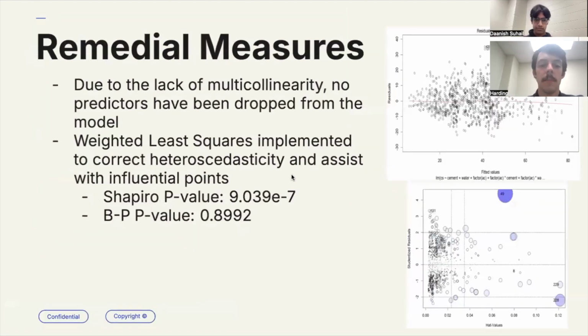For remedial measures, due to the lack of multicollinearity, I did not remove any predictors right off the bat from the model. I ended up using a weighted least squares model to correct for the non-constant variance as well as assist with those influential points. And you can see that it remains normal, and the Breusch-Pagan p-value has become a much more healthy 0.9, which means that it now has constant variance. And you can see in the influence plot in the bottom right corner that there are significantly fewer highly influential points, and the points that are highly influential are significantly less so, which is great.